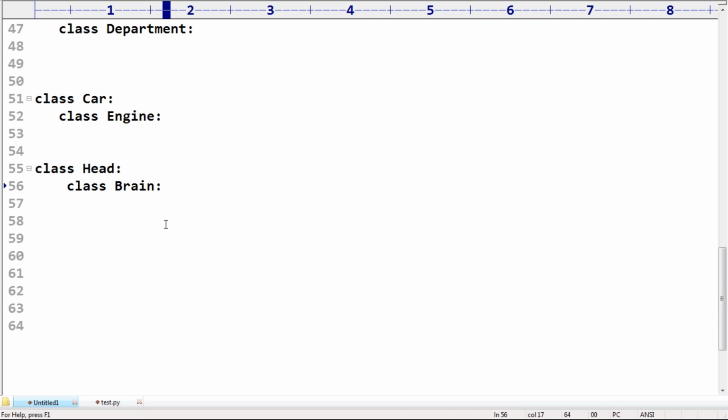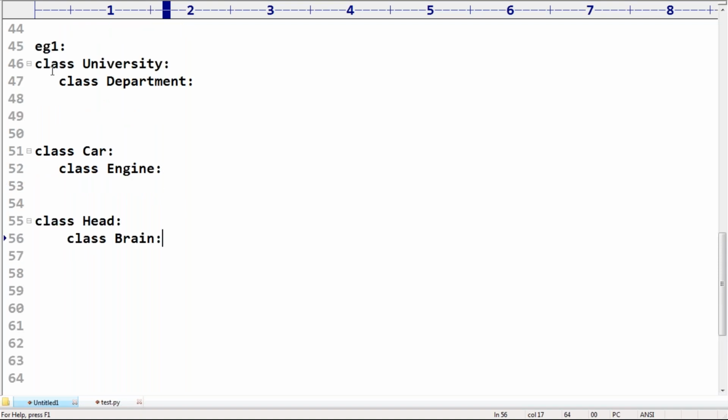Clear, right? If there is a dependency, where without one there is no chance of existing another, then happily we can go for inner classes. Inner classes are the best choice for that. Any doubt? All these things I already covered in the last sessions very clearly. Now, can I use the words: without existing outer class object, there is no chance of existing inner class object?